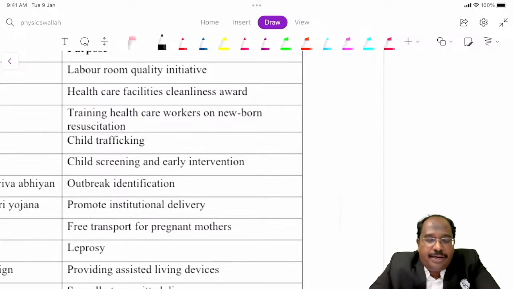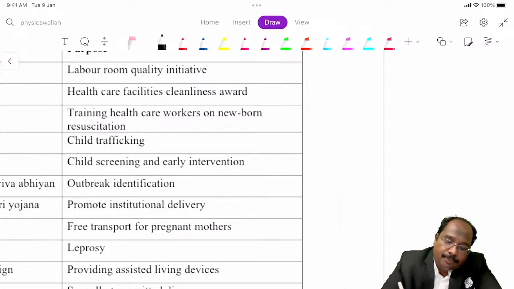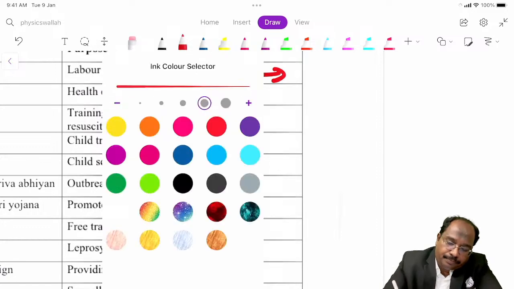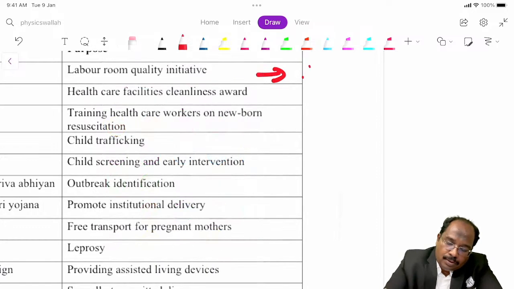Labor room quality initiative. What is the name of the program? It is Lakshya.